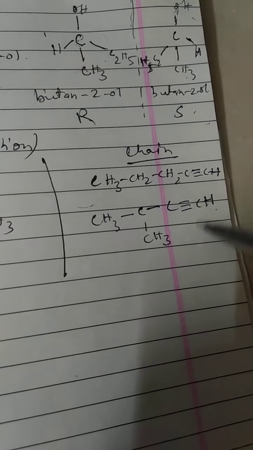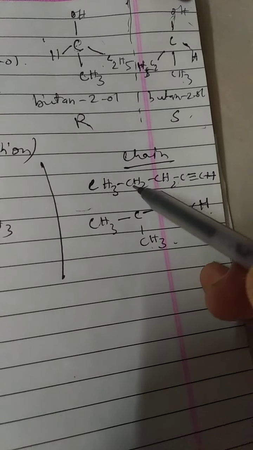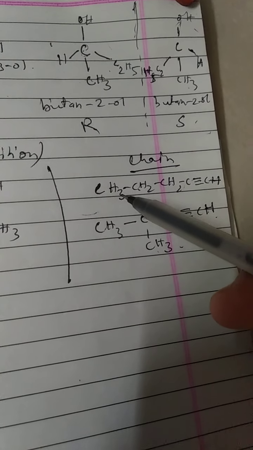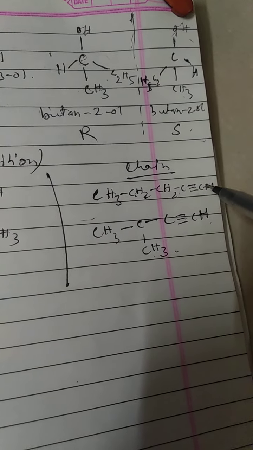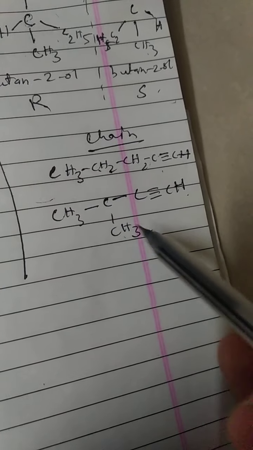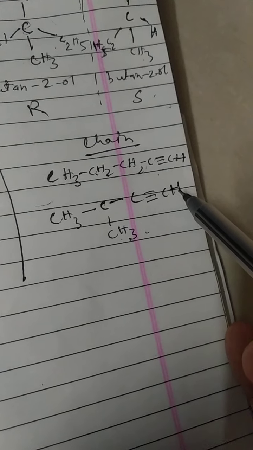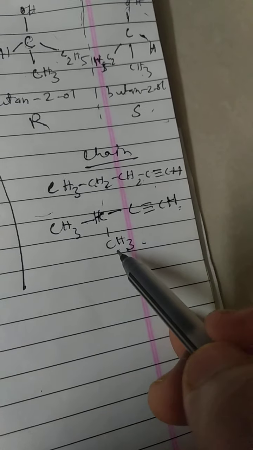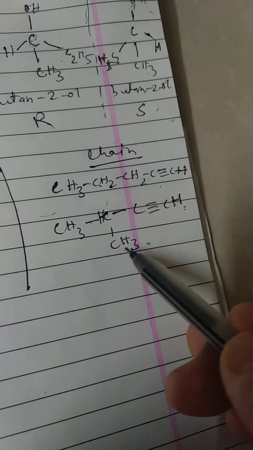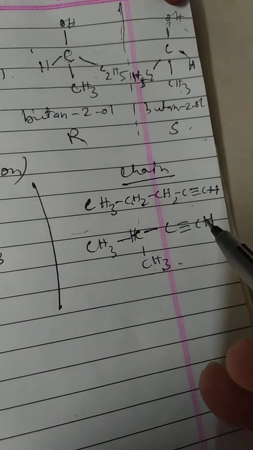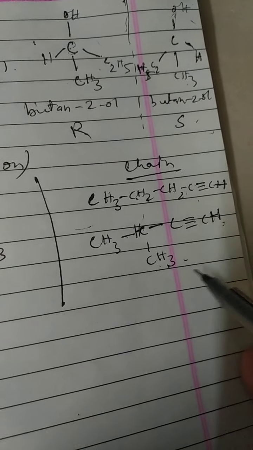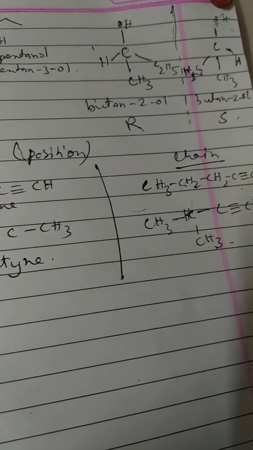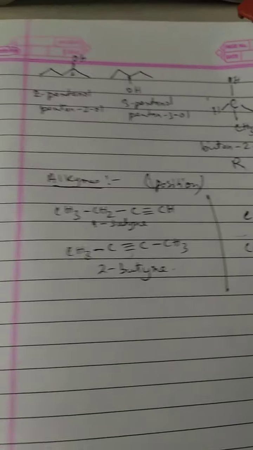So here we can see that both have got the same molecular formula. So the formula over here is C5H8, and here also it is C5H8. Count it: 5 carbons and the number of hydrogens is 3, 6, and one hydrogen will come over here because the triple bond has 3 bonds, with hydrogen completing the 4 bonds of the carbon. So C5H8 only. So both of them have got the same molecular formula, but they have different arrangements. So they are showing chain isomerism here. So these are the isomers which can only be seen in organic compounds.